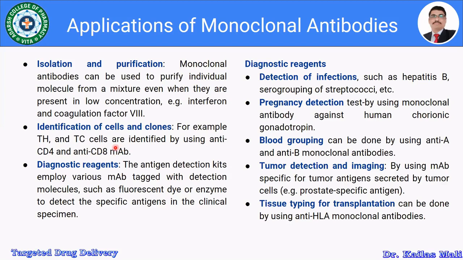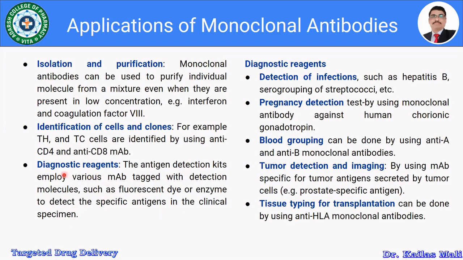Then monoclonal antibodies are also used as diagnostic reagents. Antigen detection kits employ various monoclonal antibodies tagged with a detection molecule, such as a fluorescent dye or enzyme, to detect a specific antigen in the clinical specimen.